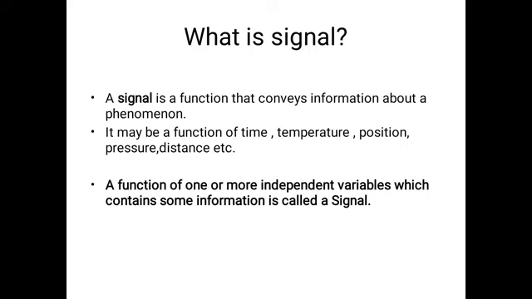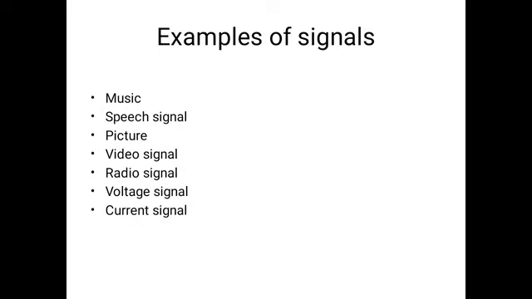The independent variables are like time, temperature, position, pressure, distance, etc. So a signal conveys some information and it may be a function of some independent variable. So collectively we can say that a function of one or more independent variables which contains some information is called a signal.